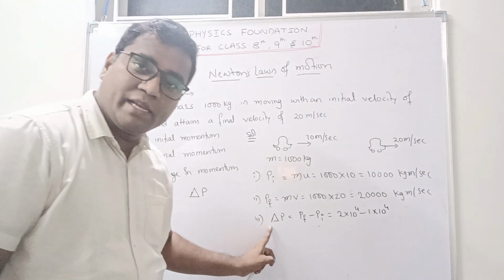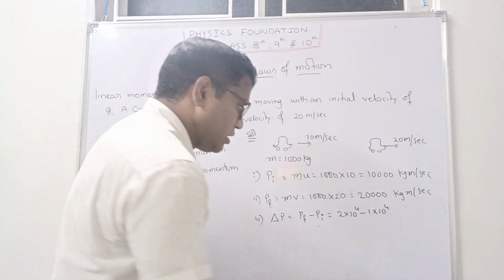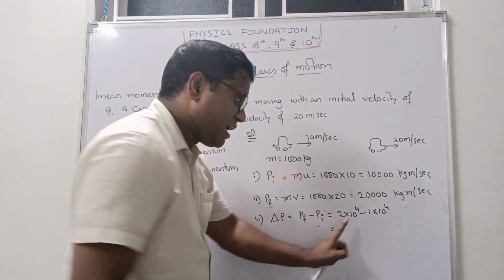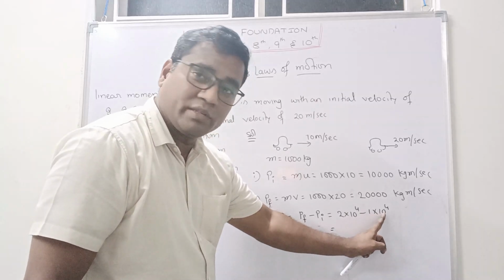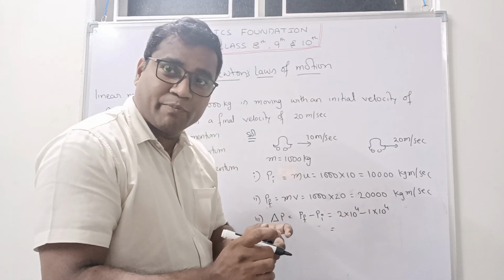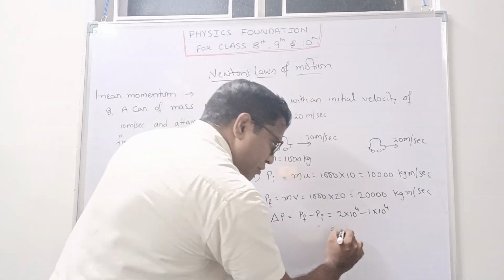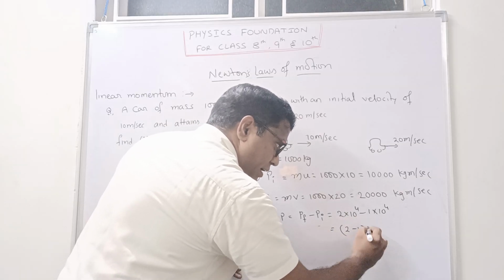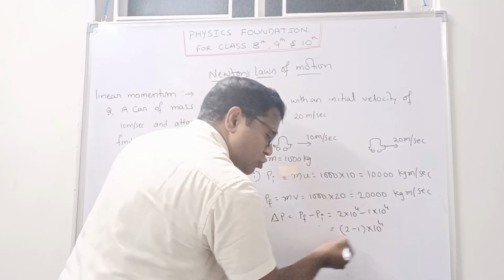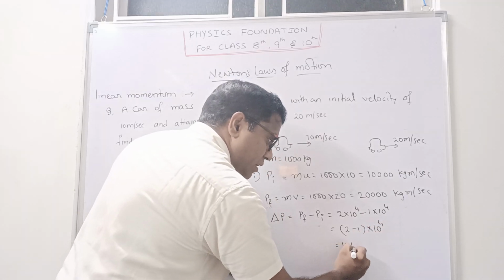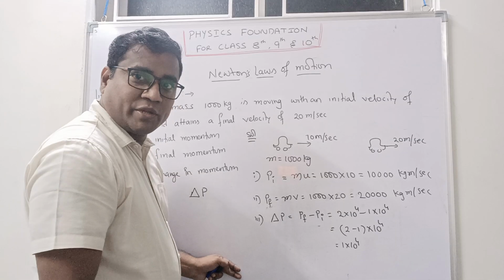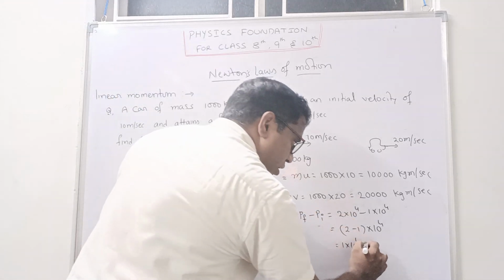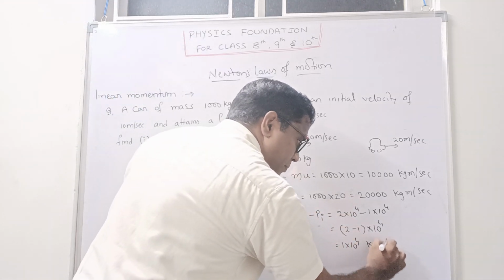So I got the change in momentum. I will solve this one. Here 10 power 4 is there, and here also 10 power 4 is there. So I will take 10 power 4 common. Then we get 2 minus 1 into 10 power 4. So 2 minus 1 is 1, so 1 into 10 power 4. How much are you getting? 1 into 10 power 4 kg meter per second.